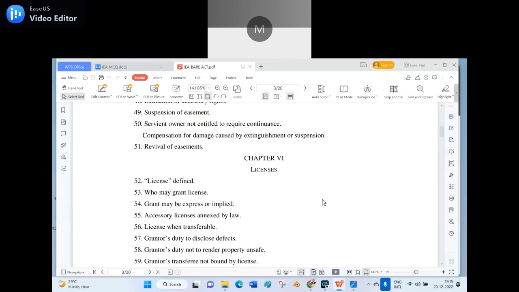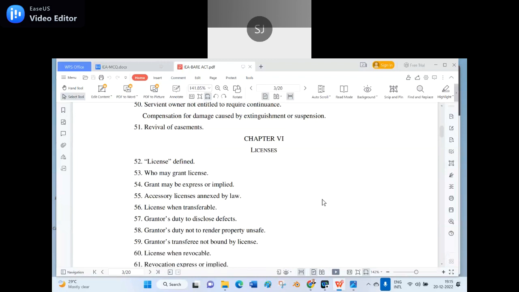License, servient tenant, and who is called the landlord tenant, not landlord tenant. What is the other word? Grantor and licensee. So when you say license, it is only for a limited period. Where easement is concerned, easement goes with the sale. Let me give an example.